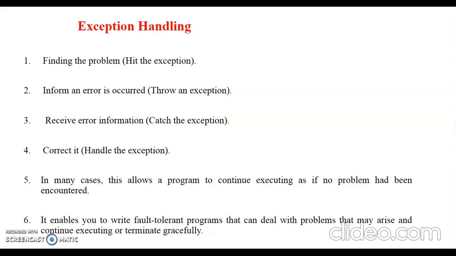Try means find out where the problem can be, and when you are trying it, you should throw if there is a problem, and once you throw, inside your program you should have something to catch that error. And then correct it, which means you should handle the exception. In many cases, this allows a program to continue executing as if no problem had been encountered. It enables you to write fault tolerant programs that can deal with problems that may arise and continue executing or terminate gracefully. It means you need not break your program again and again. If it cannot be performed, then it will end your program gracefully. You should not break it again and again.